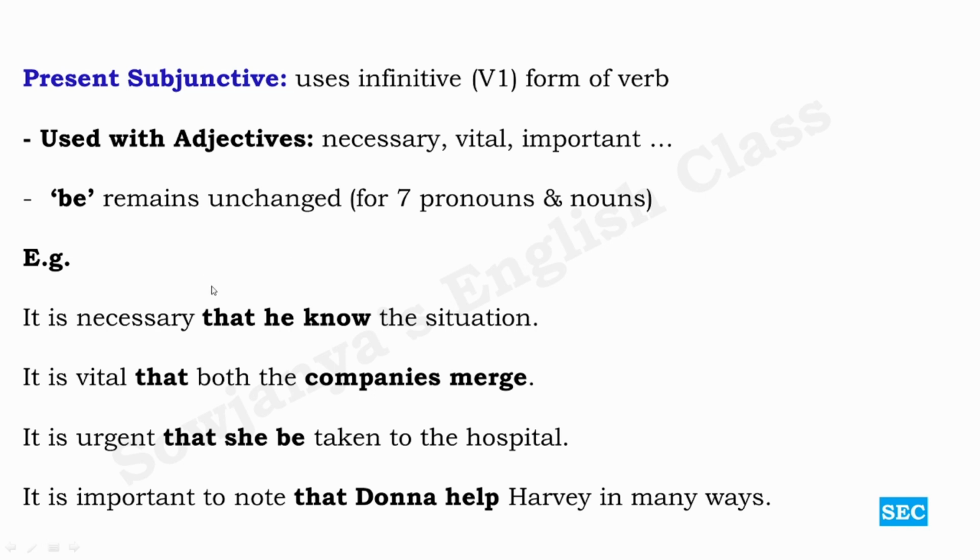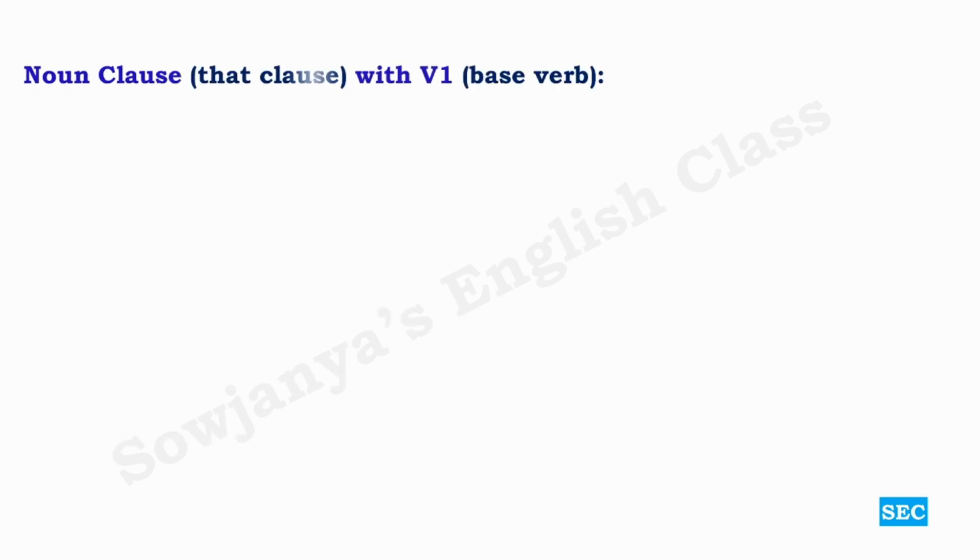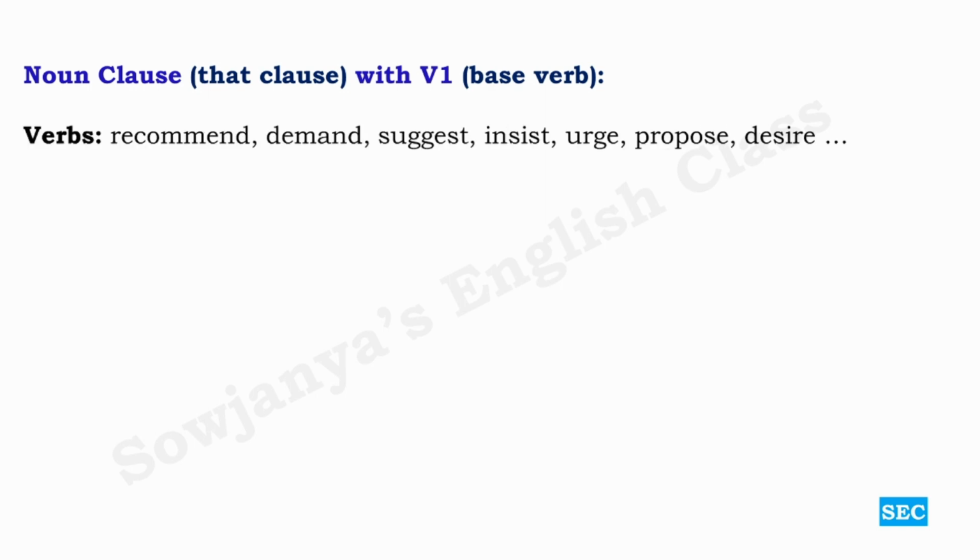And if you observe this, that clause: it is necessary that, it is vital that, it is urgent that, it is important to note that, all these are that clauses. So we take the help of that clauses, these noun clauses. A noun clause, that is, a that clause with V1, the infinitive without to, like how it takes verbs like recommend, demand, suggest, insist, urge, propose, desire, etc. These are the most commonly used verbs.